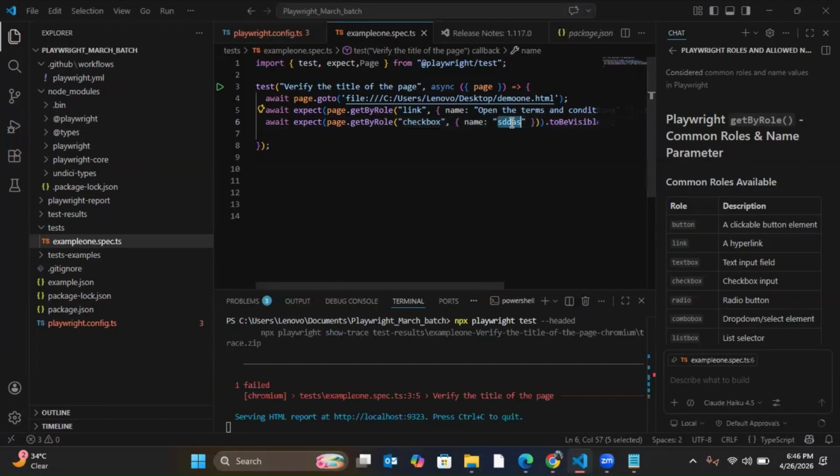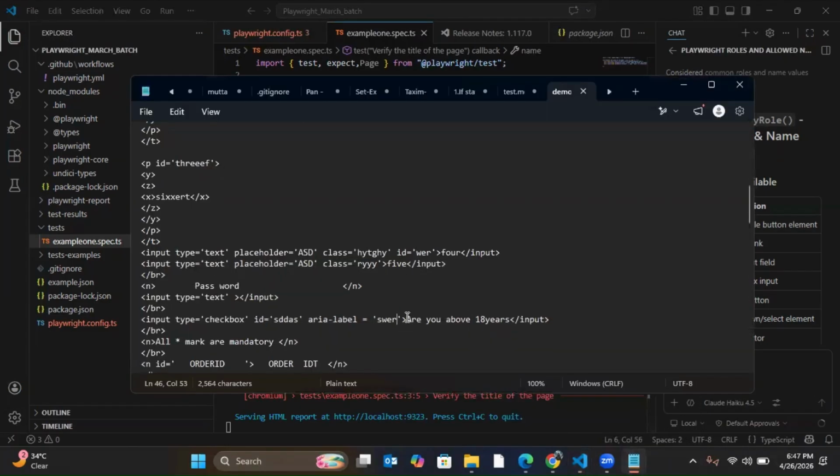What I told is, either you use visible text or you use aria-label attribute value. For getByRole, we can use only visible text, aria-label or visible text only. Yes. You can also use one more attribute, aria-labelledby, but rarely will you find that attribute used by a developer in the page. Visible text they will mandatorily use, and aria-label also you will find. But aria-labelledby I have not seen anywhere till now, so we shouldn't go with that, because it's rarely used.